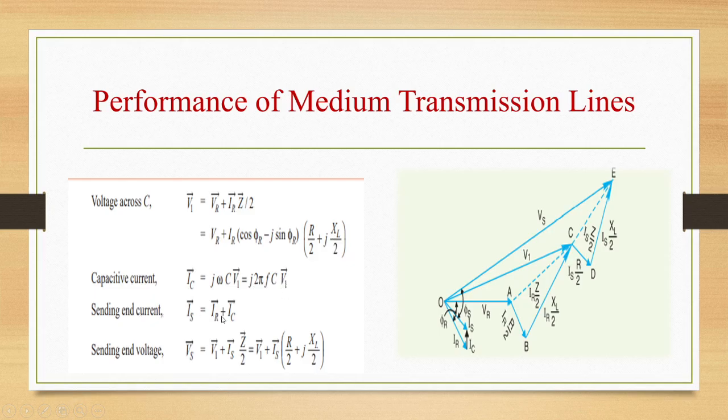Sending end current IS is IR plus IC. Sending end voltage Vs is V1 plus IS into Z by 2, that is V1 plus IS into (R by 2 plus J XL by 2). So all these equations we are writing according to the phasor diagram, whatever I explained.